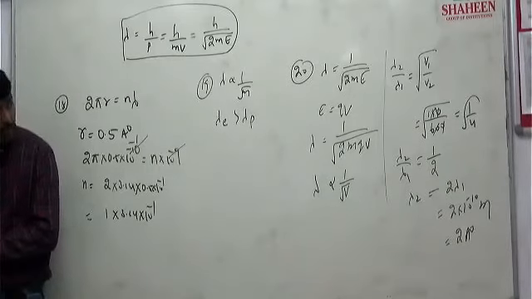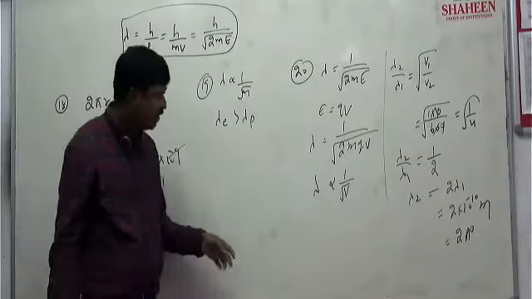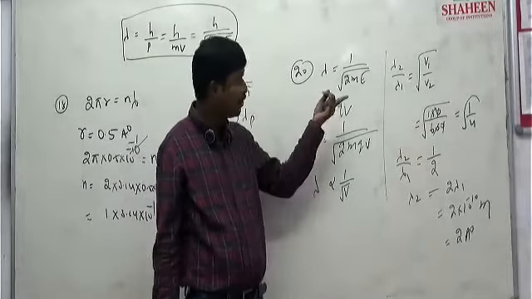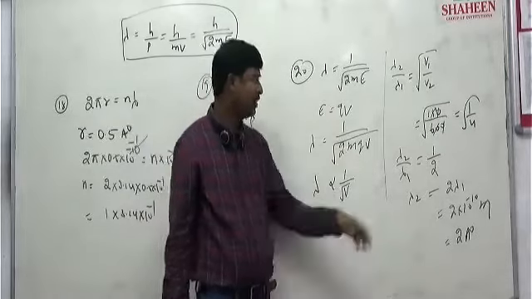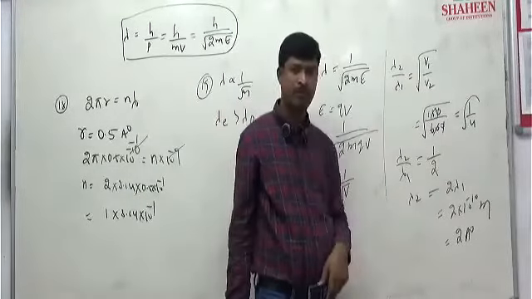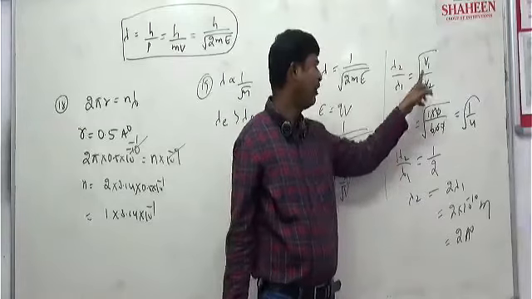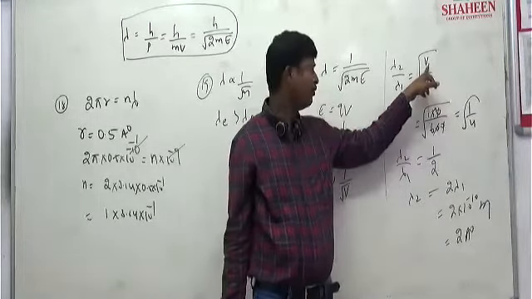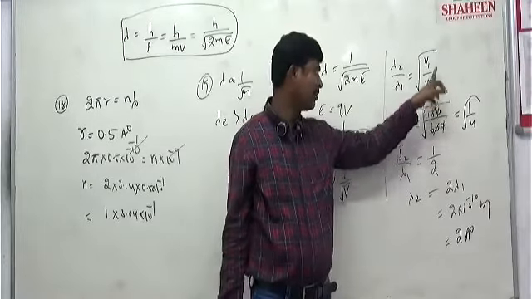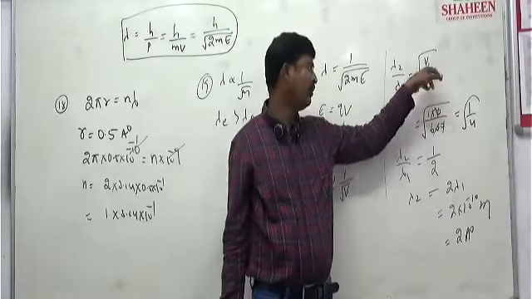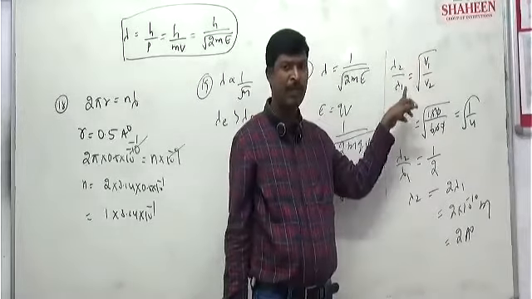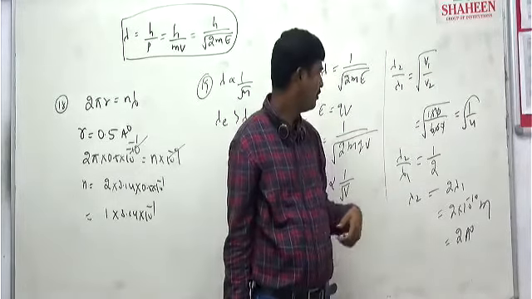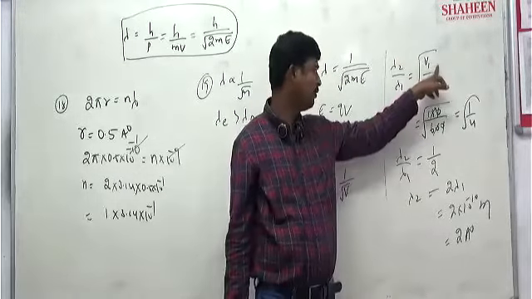No. I have taken it as inversely proportional, right? Inversely proportional, lambda 2 by lambda 1 I have taken. That is the reason here we got root over V1 by V2. If you write lambda 1 by lambda 2, here V2 by V1 will come. So V2 will be 4, that is 600 by 150. So root over 4 will come. So lambda 1 by lambda 2 is equal to 2 will come.